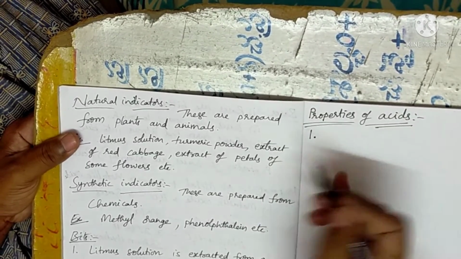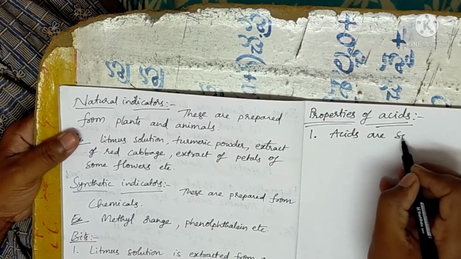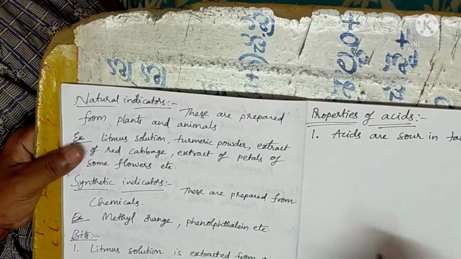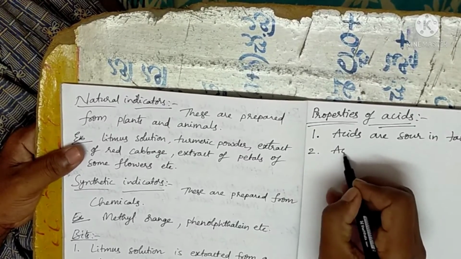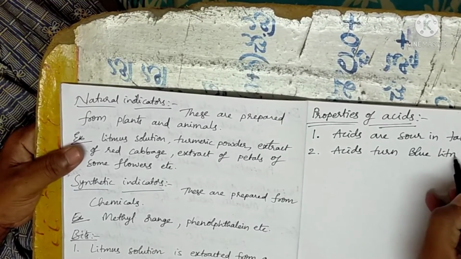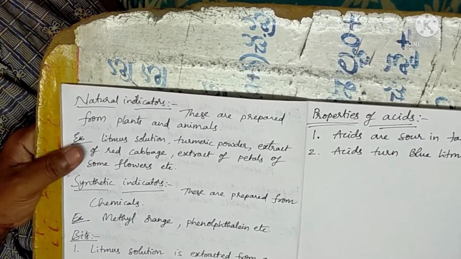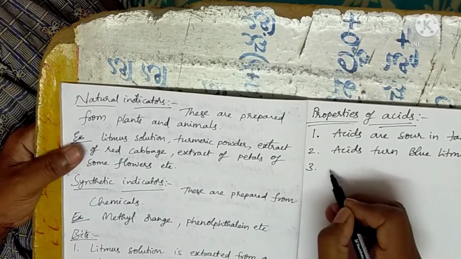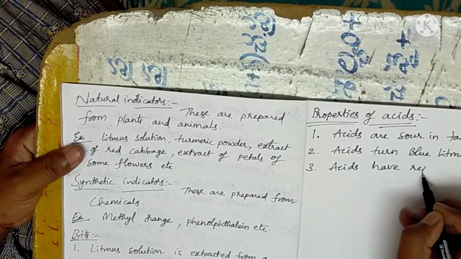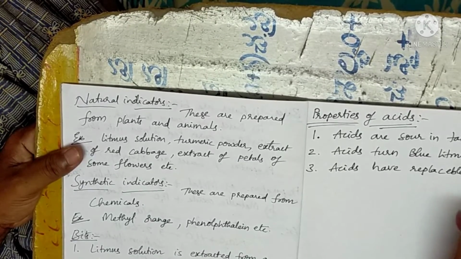The first property, already I told at the back side, acids are sour in taste. Acids are sour in taste. And the second one, acids turn blue litmus into red litmus. Next, third, acids have replaceable hydrogen.